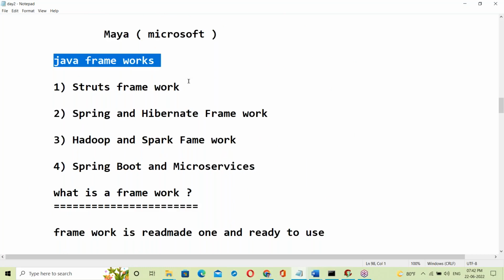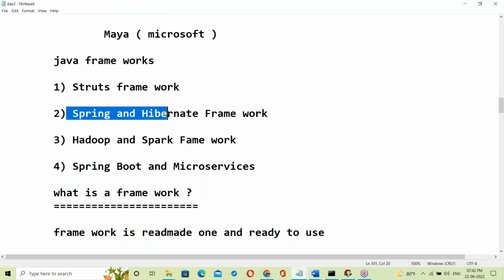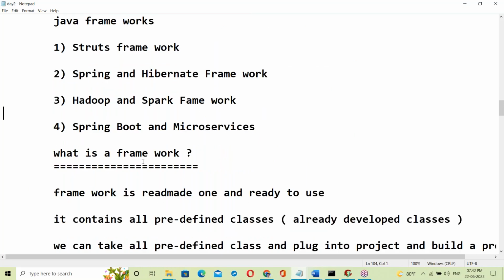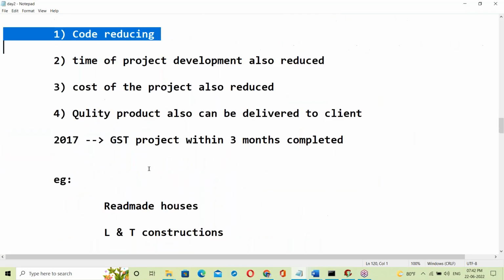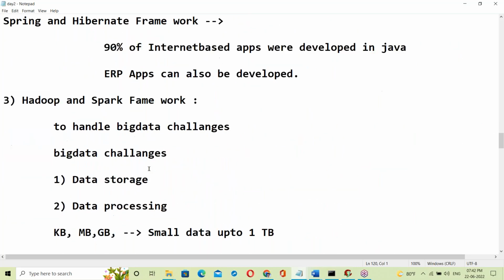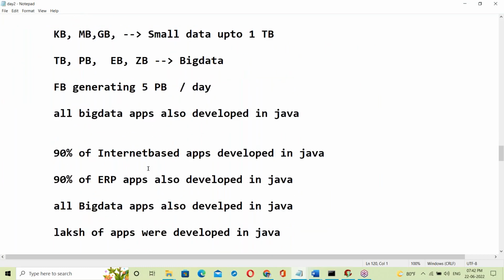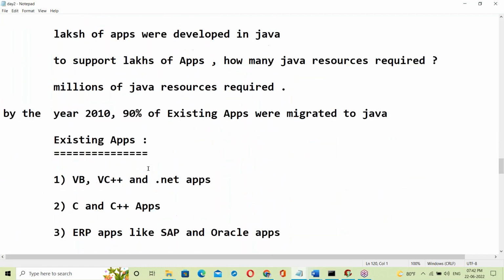Next, frameworks were also discussed, like the Struts framework, Spring and Hibernate. We discussed the advantages of using different frameworks. So the complete Java overview was discussed here.